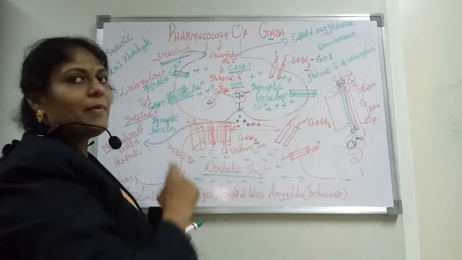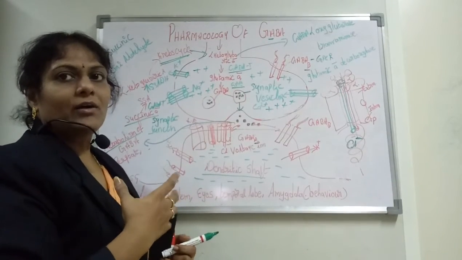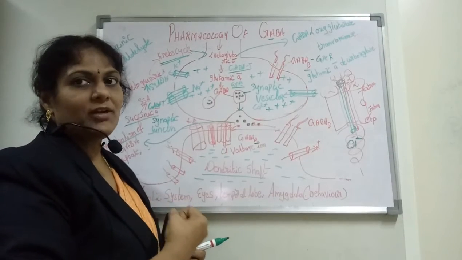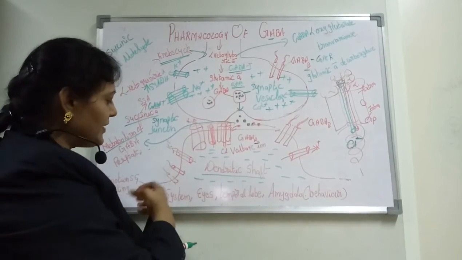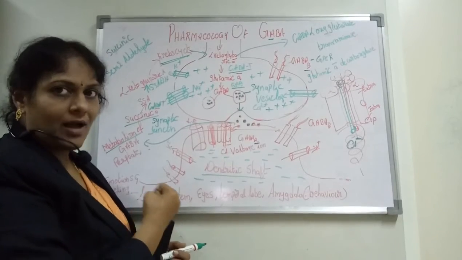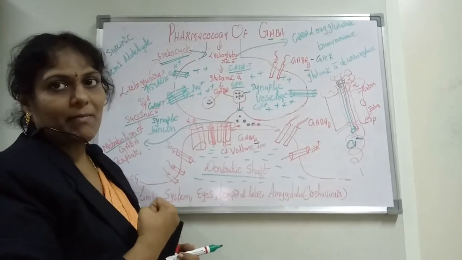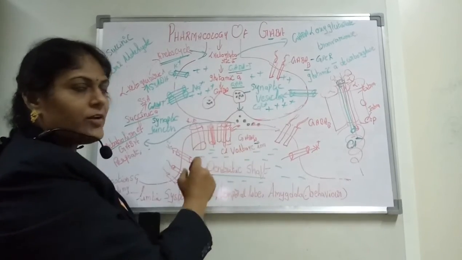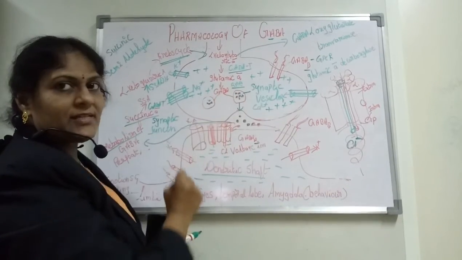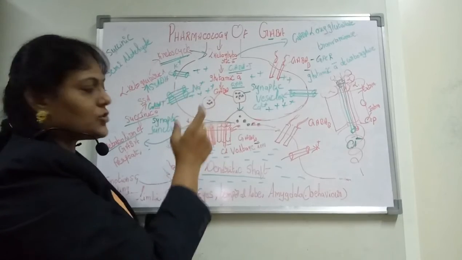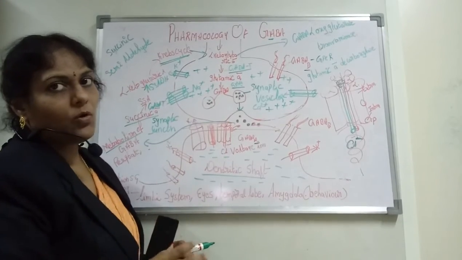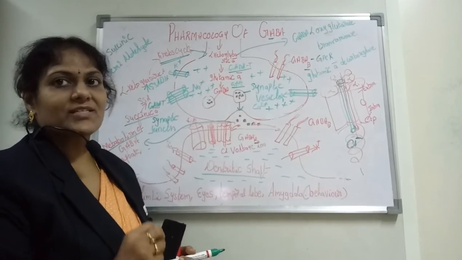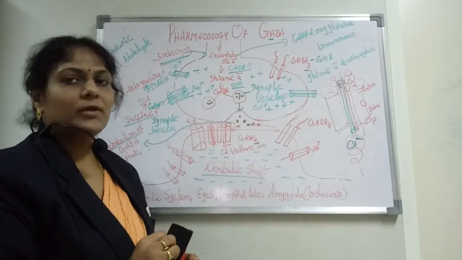So GABA is one of the neurotransmitters which does the work of inhibition. And as I said, it acts in the limbic system, temporal lobe and amygdala. The plus ions, the minus ions, the synapse, the release, the structure and the storage have been indicated over here. So this is a small story about GABA, which is a neurotransmitter released in the brain.